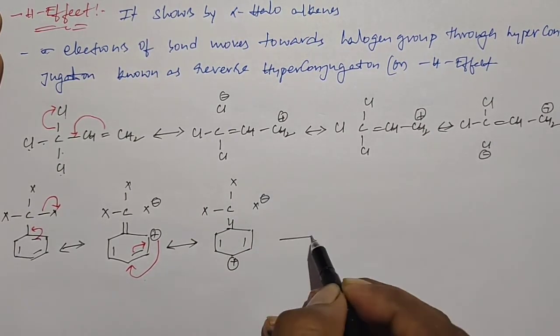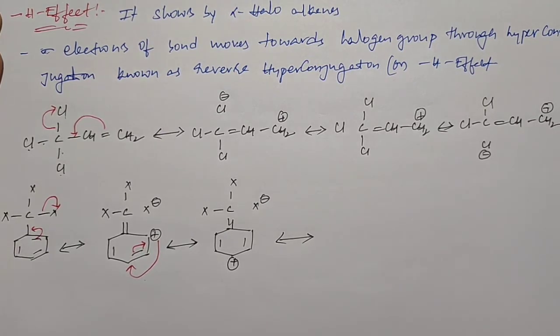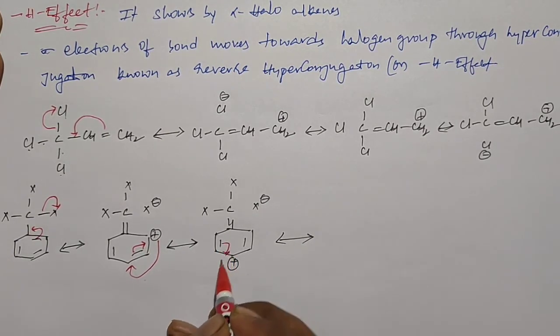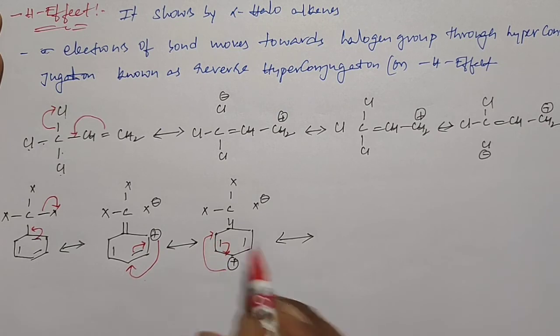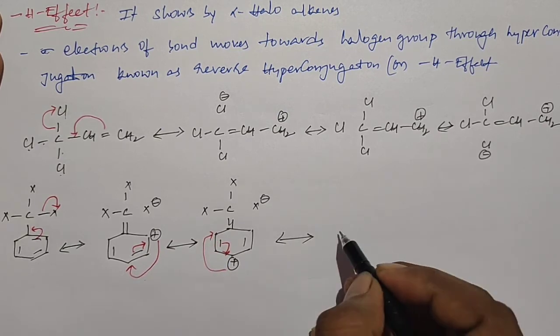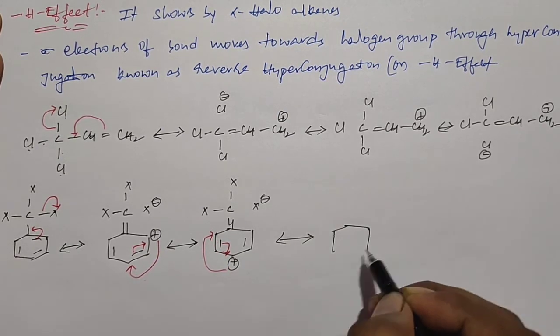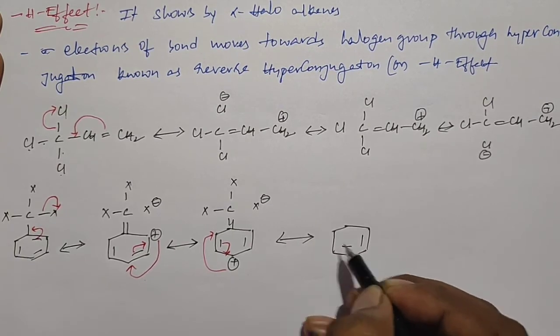Again these pi electrons shift towards here and the positive charge shifts to this carbon, and we get the third structure.